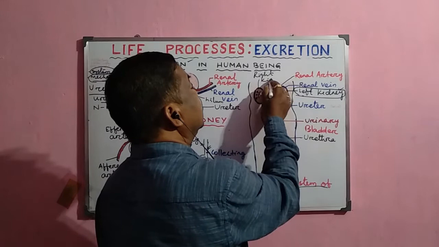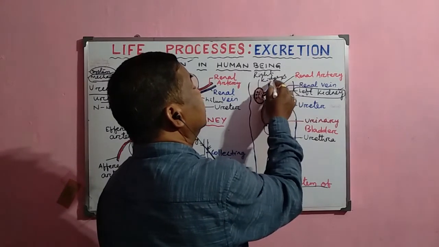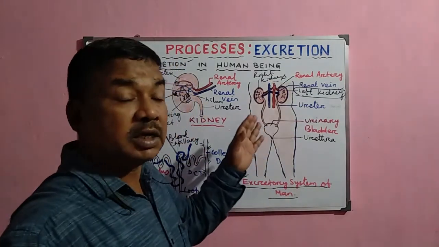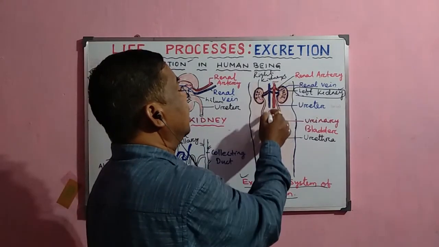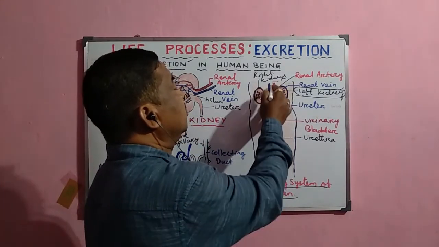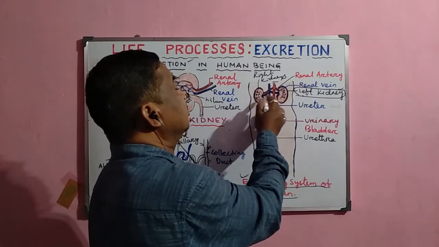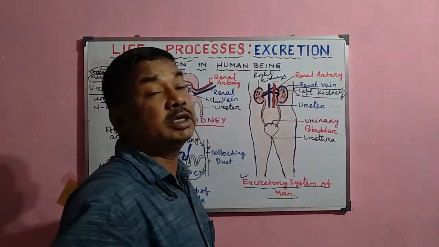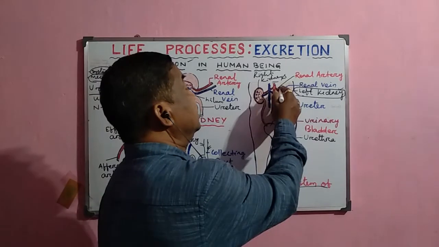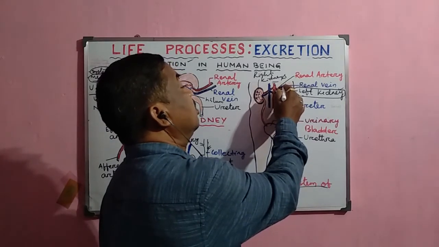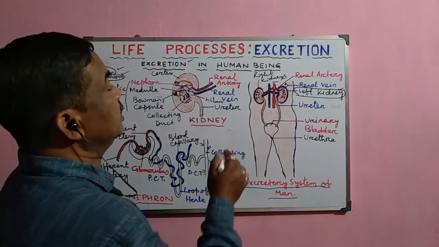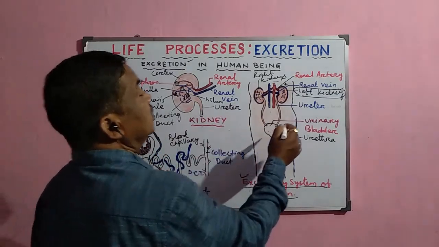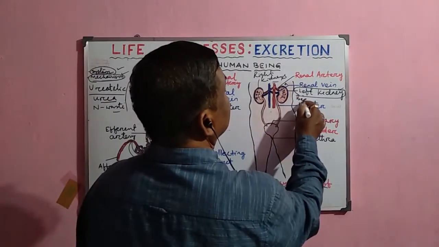There are two kidneys, and these kidneys are present inside the abdominal cavity on either side of the vertebral column. Normally, the vertebral column is present at the center. On either side, these two kidneys are there. And this left kidney is slightly above the right kidney. The shape is just like a bean. It is a bean-shaped structure.